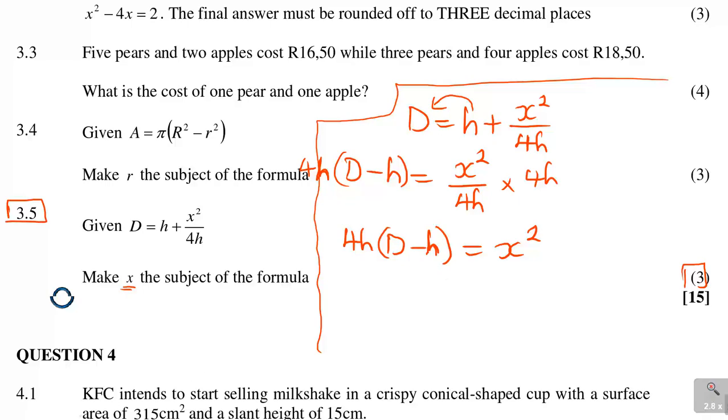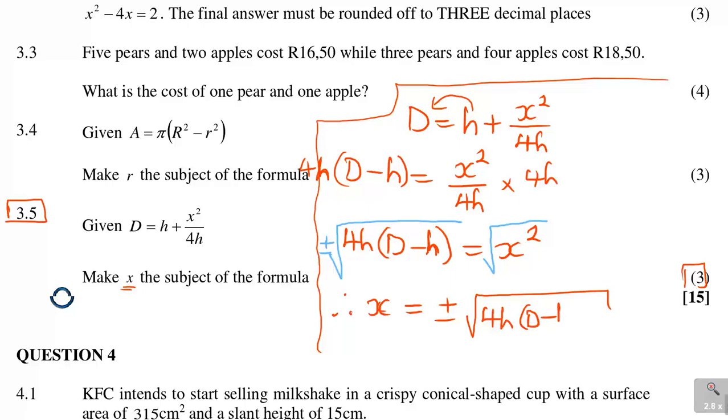Now we are solving for X just like we did previously. You put a square root to get rid of that square sign. You put a square root again on the other side. Now when you put a square root, it's plus or minus. So you can then say, therefore, X is equal to plus or minus square root of 4H, and then in bracket, the big D minus the H. So this is how you could have solved or made X the subject of the formula in that case.